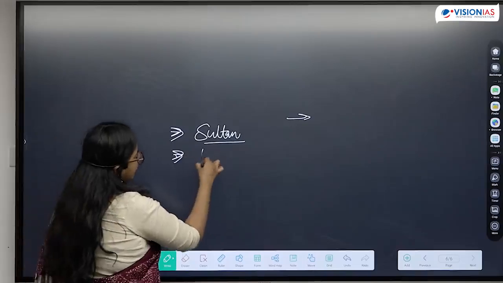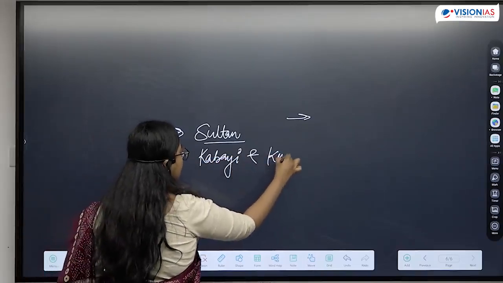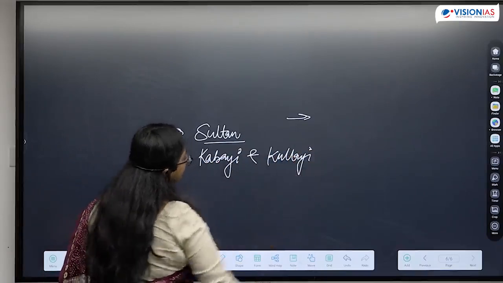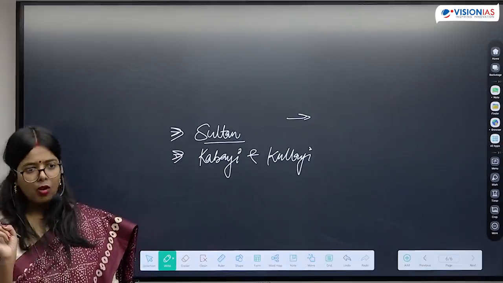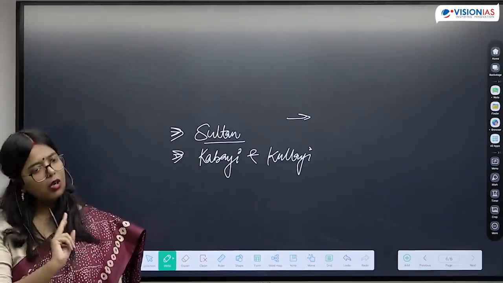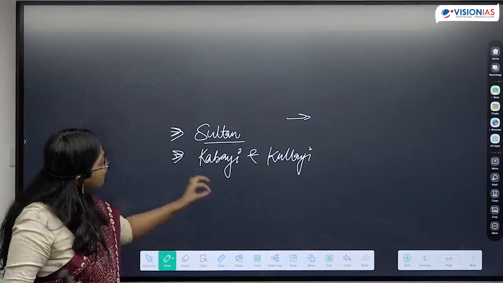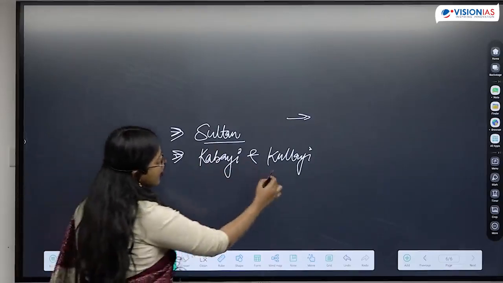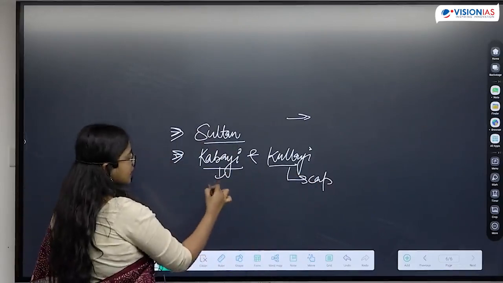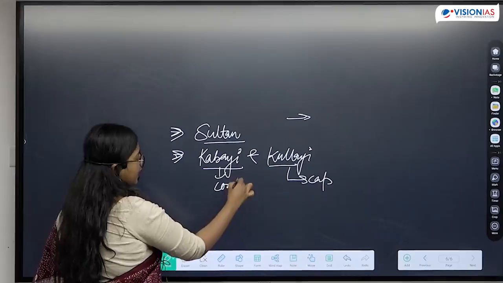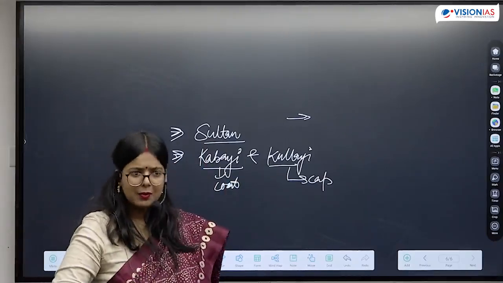They are wearing kabai and kullai. What do we mean by kabai and kullai? Kullai is the long coat and kabai is the long cap. We have discussed this particular term various times. Sorry, kullai is the cap and kabai is the coat. Okay, so this is a term that we should remember from our examination perspective as well.